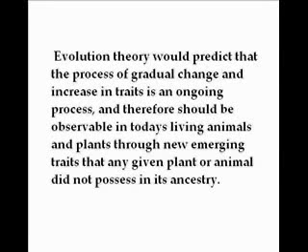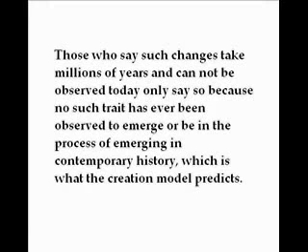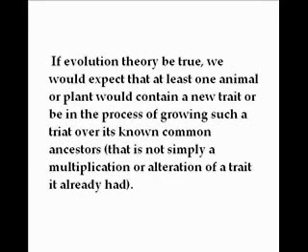Evolution theory would predict that the process of gradual change and increase in traits is an ongoing process, and therefore should be observable in today's living animals and plants through new emerging traits that any given plant or animal did not possess in its ancestry. Those who say such changes take millions of years and cannot be observed today only say so because no such trait has ever been observed to emerge or be in the process of emerging in contemporary history, which is what the creation model predicts. If evolution theory be true, we would expect that at least one animal or one plant would contain a new trait or be in the process of growing such a trait over its known common ancestors. That is not simply a multiplication or alteration of a trait it already had.